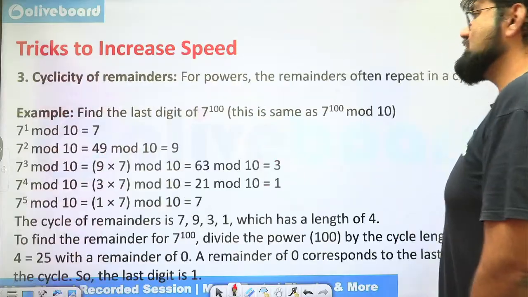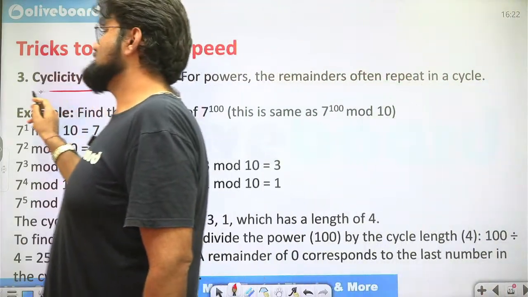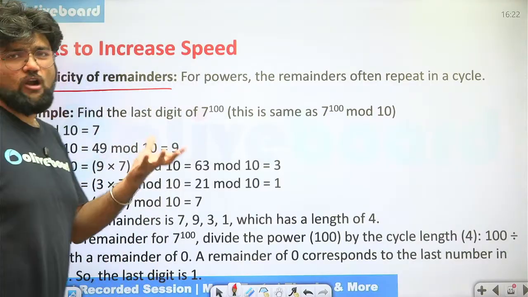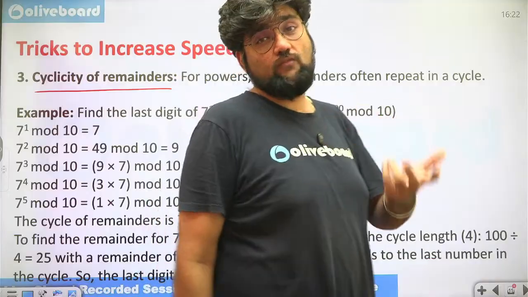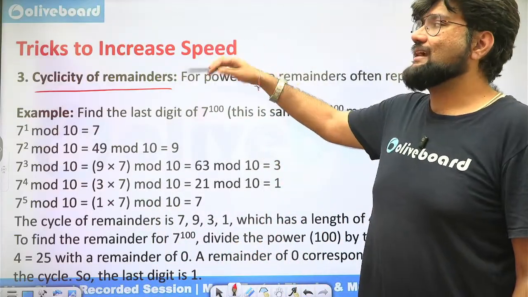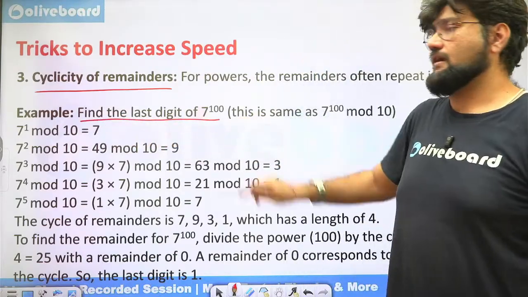And the third concept is cyclicity. This is something which has never been asked in SSC directly. I mean, in the mod section, they have never asked this. Of course, you have been taught remainders in the quant section, so you already know a lot about remainders. But there are different approaches to it. This one is slightly different. Cyclicity. For example, they are asking you to find the last digit of 7 power 100.